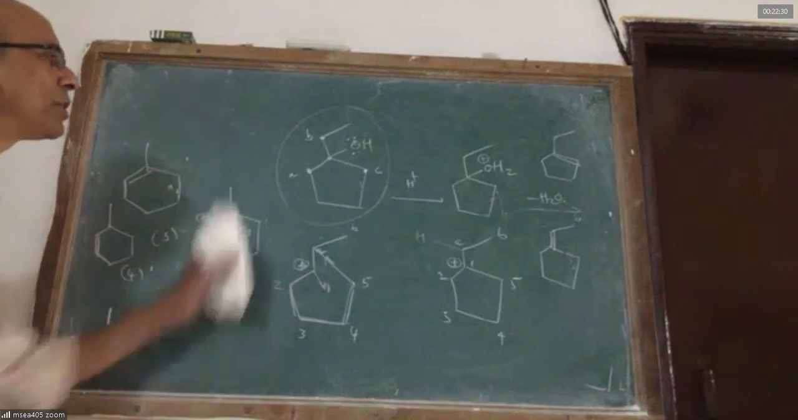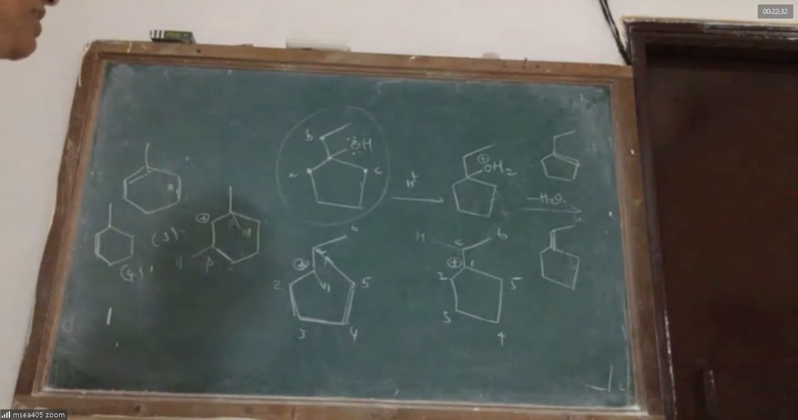So if this particular compound, 1-ethyl-1-cyclopentanol, is treated with sulfuric acid, we get 4 products. Are we very clear about it?